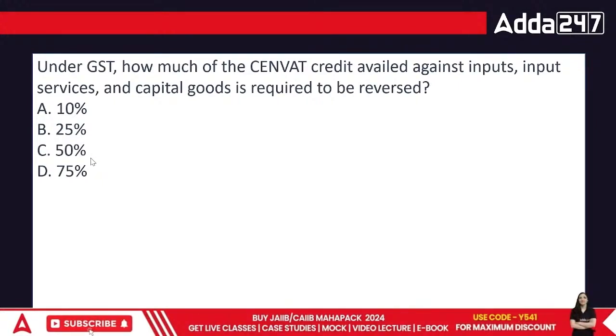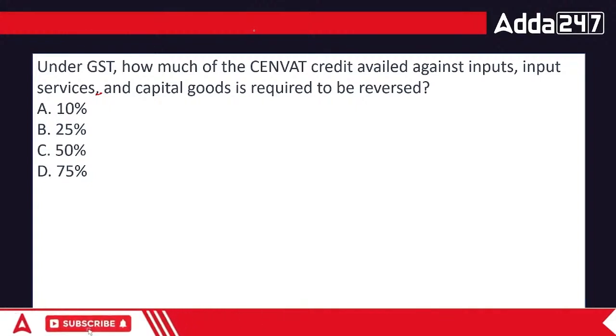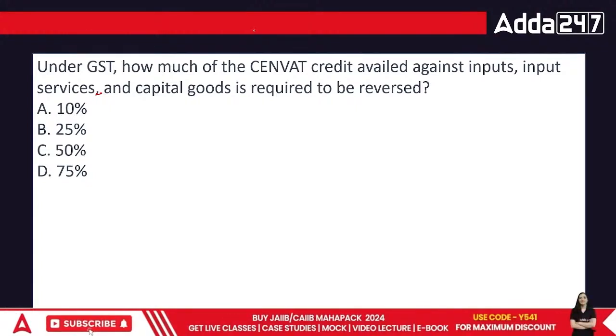Okay, now let's look at the answer, everyone. The answer to this question is in terms of SENVAT credit. It is basically similar to the ITC. You have paid the GST already on some other items, and when you are producing something and selling it, it can be set off.